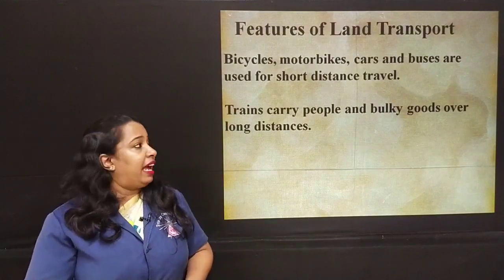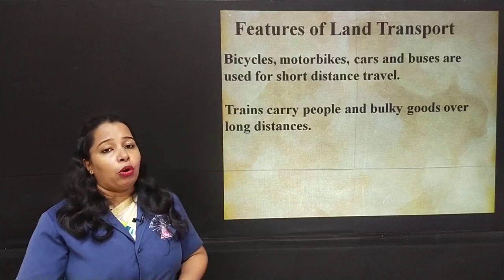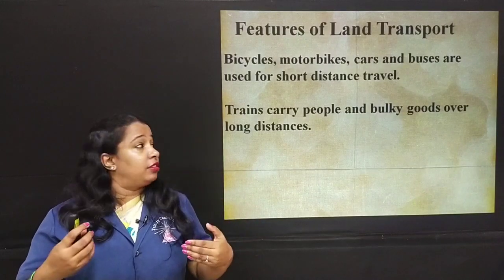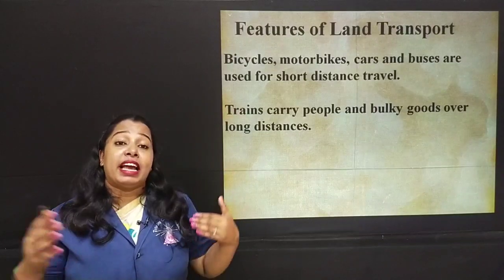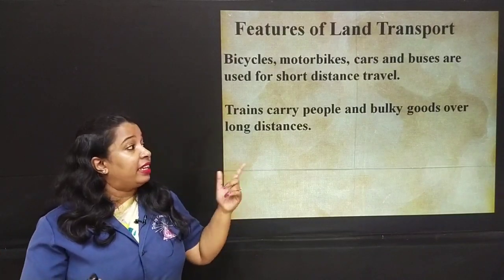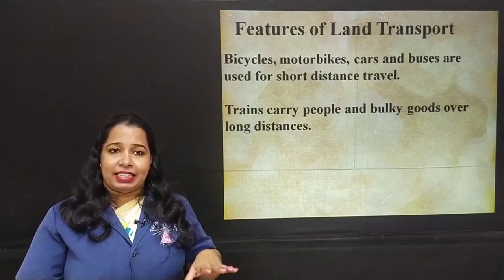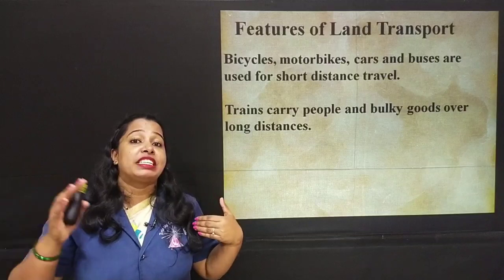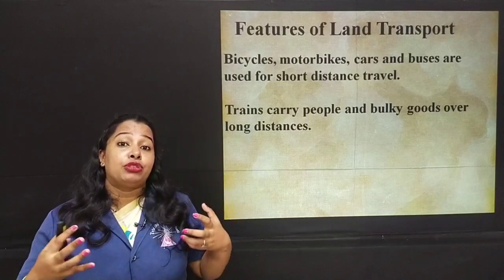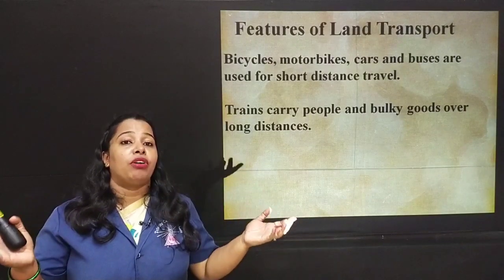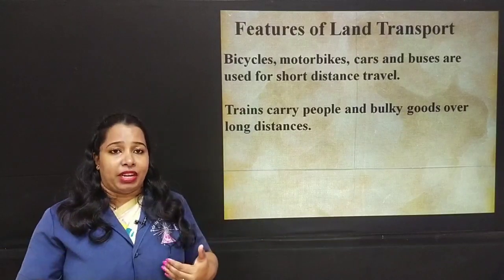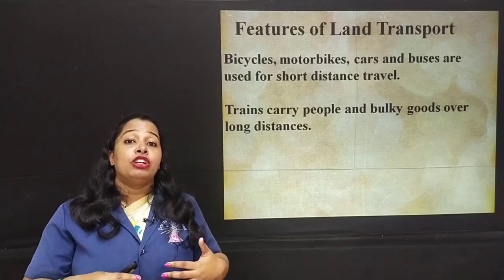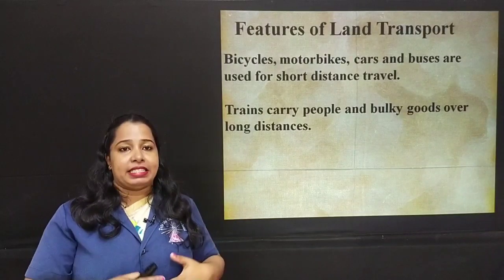Trains carry people and bulky goods over long distances. We know that trains carry a lot of people and they carry bulky goods. We have goods trains. You must have seen the goods train is so long, it will have more than 50 to 60 bogies. So they are able to carry bulky goods and a lot of goods from one place to another. And trains are also a very convenient means to travel for long distances.